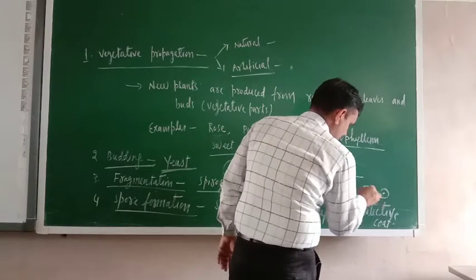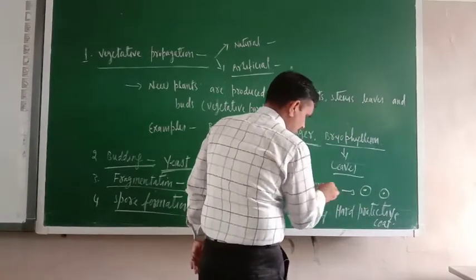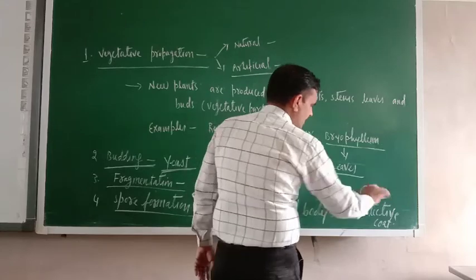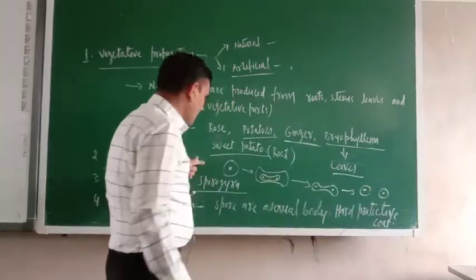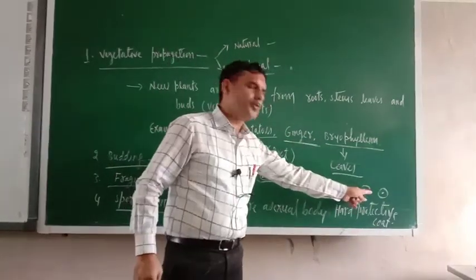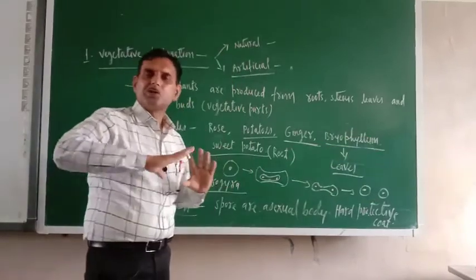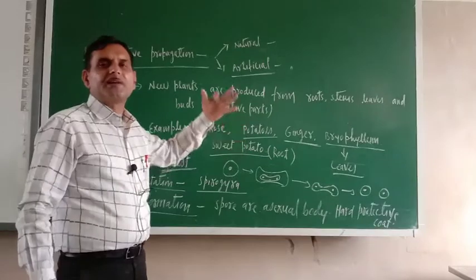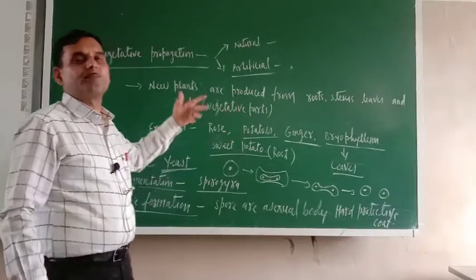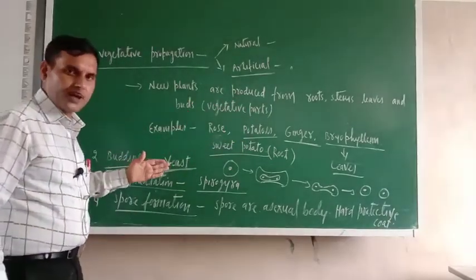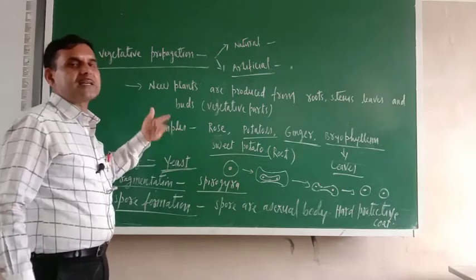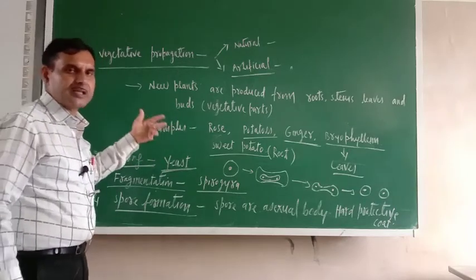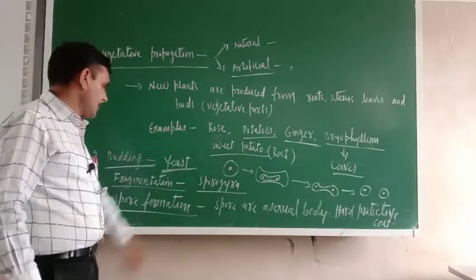Now this is the nucleus, and so from one bud we have got two buds. Like that, so many buds will undergo the same procedure and give rise to new yeast. So this is also one type of asexual reproduction. Here also, only vegetative parts are involved.